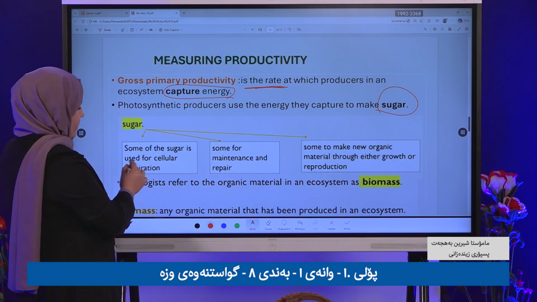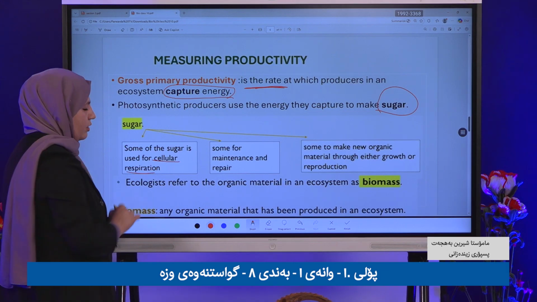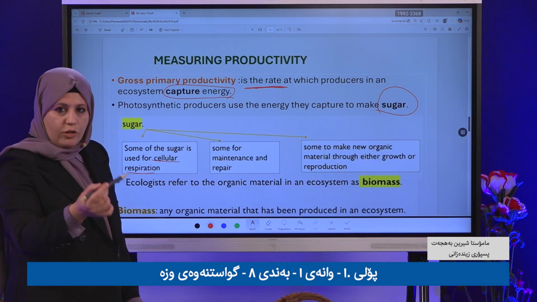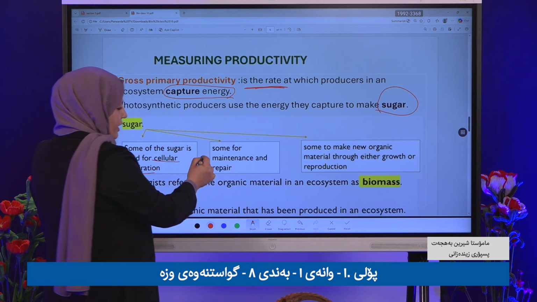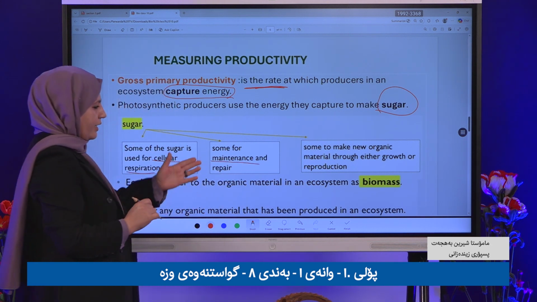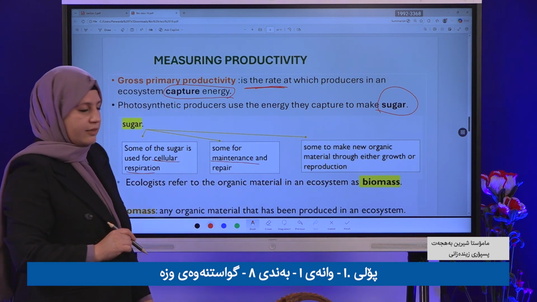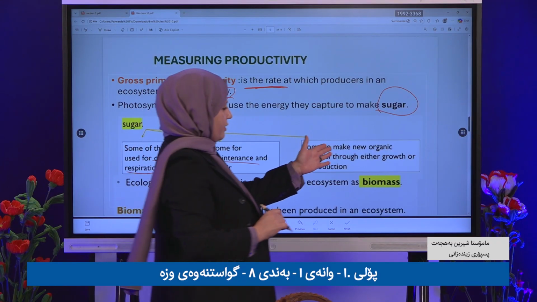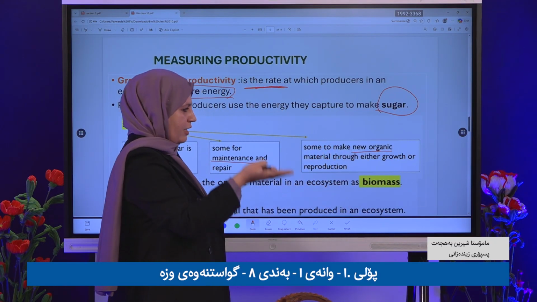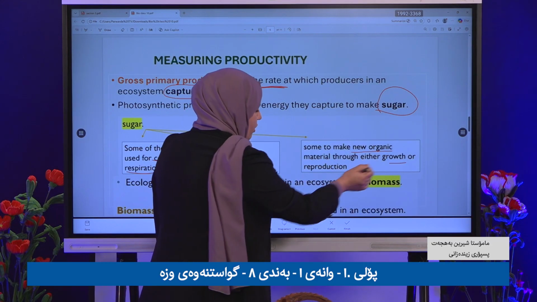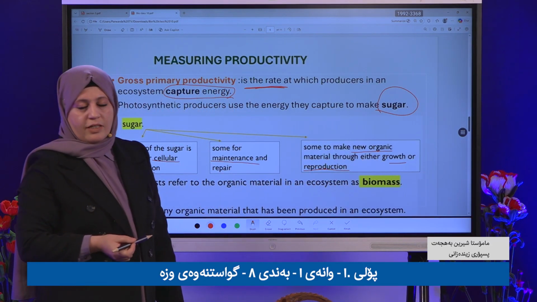Some sugar is used for what? Cellular respiration. Some of this sugar they use for cellular respiration. Some of it, they maintain and repair. Clear? Some of the sugar they use to make new tissue that helps them grow or reproduce. Clear?